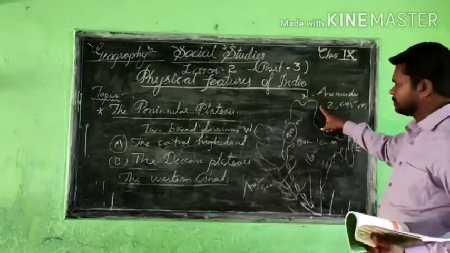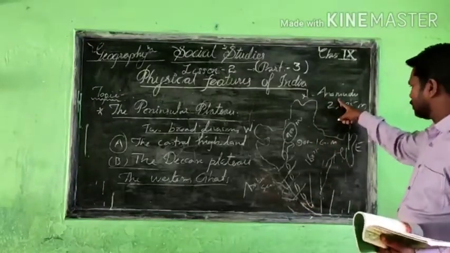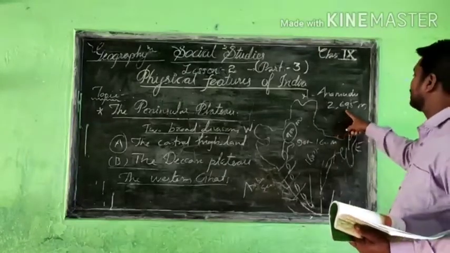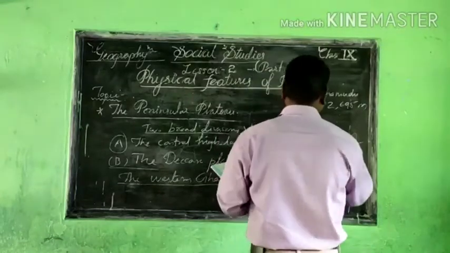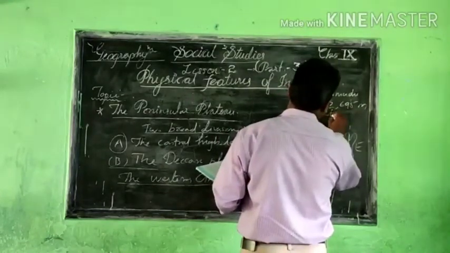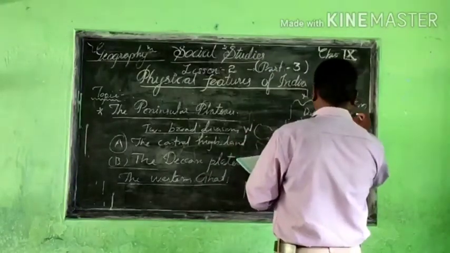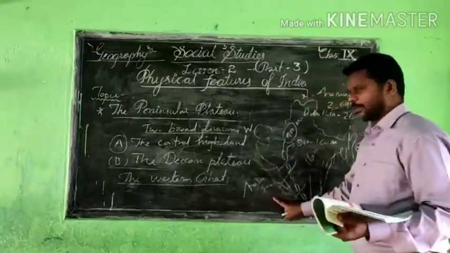This mountain is in the southern parts. We can understand Aramudi is one of the hill stations, and the height is 2,695 meters. Another one we can understand is Doda Beta, 2,637 meters from sea level, from the Arabian Sea.